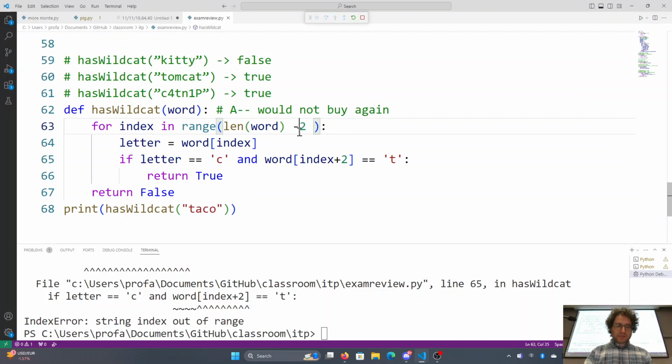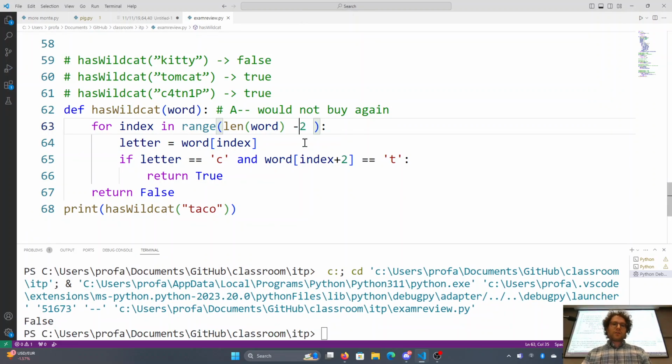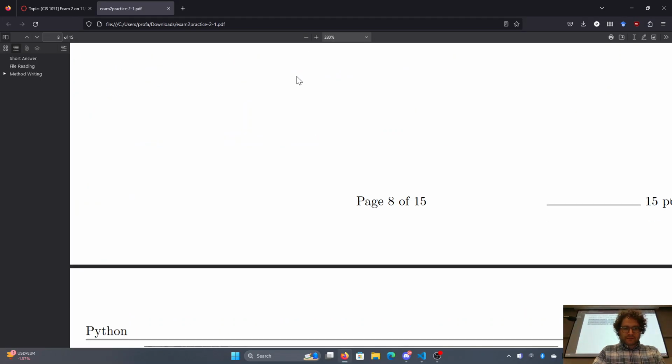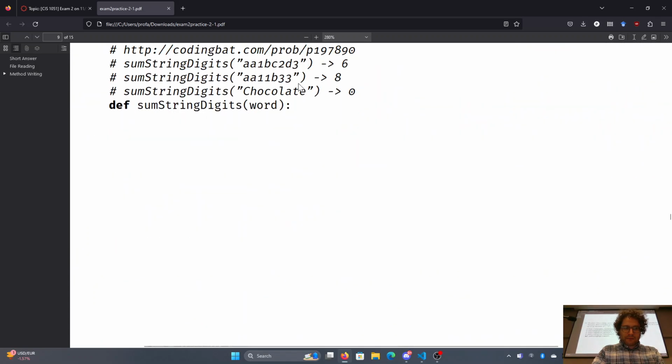In other words, since I'm looking ahead 2, I should stop 2 before the end. Why? Because if I'm looking ahead 2, there's no point in looking at those last 2 characters because they can't possibly contain the right answer. And beyond that, it's so easy to go out of bounds. Okay, keep going.